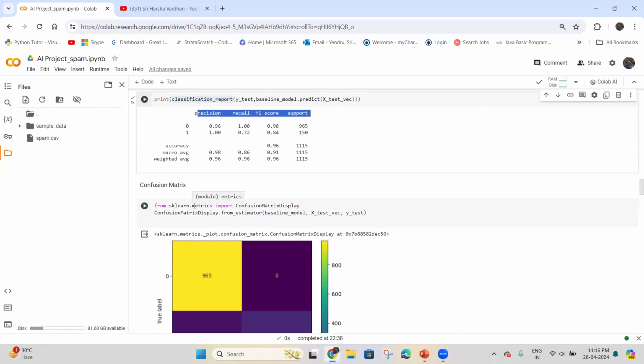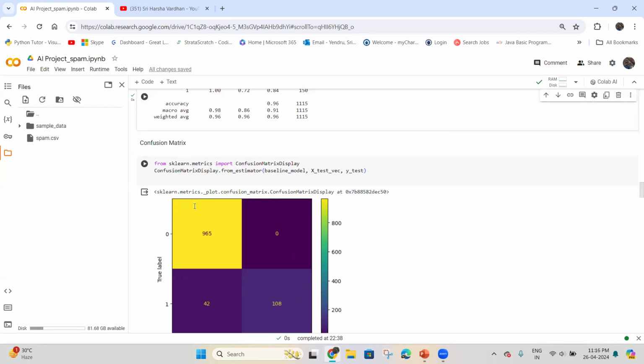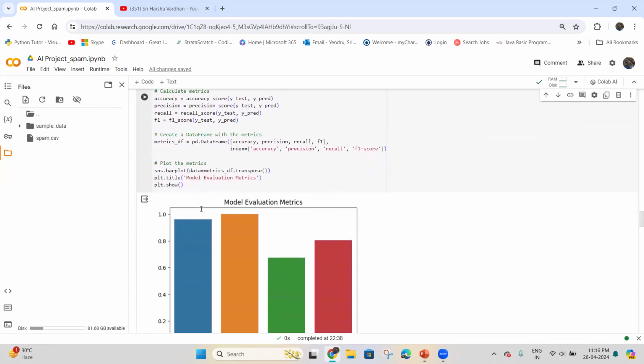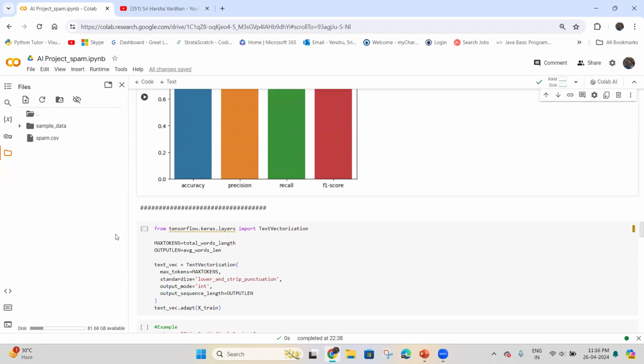Now coming to the confusion matrix. The confusion matrix is used for the trained baseline model on the vectorized data set with true labels. The main use of the confusion matrix is to assess the model's performance by visualizing true positives, true negatives, false positives, and false negatives. And coming to the next code, it shows all the model evaluation metrics such as accuracy, precision, recall, and F1 score. The next part will be continued by my teammate Aditya.